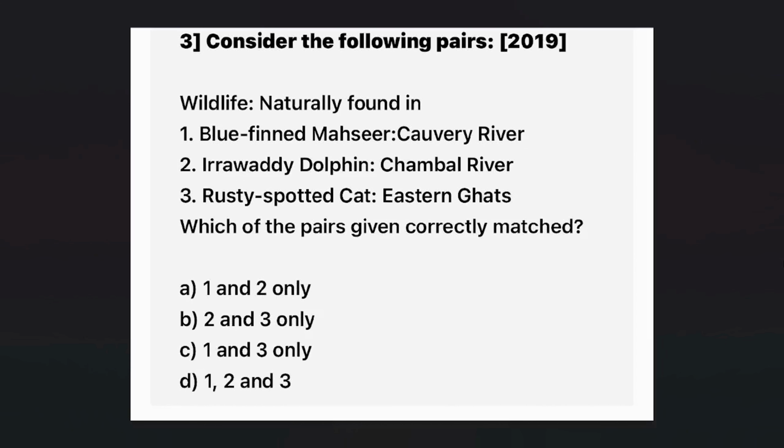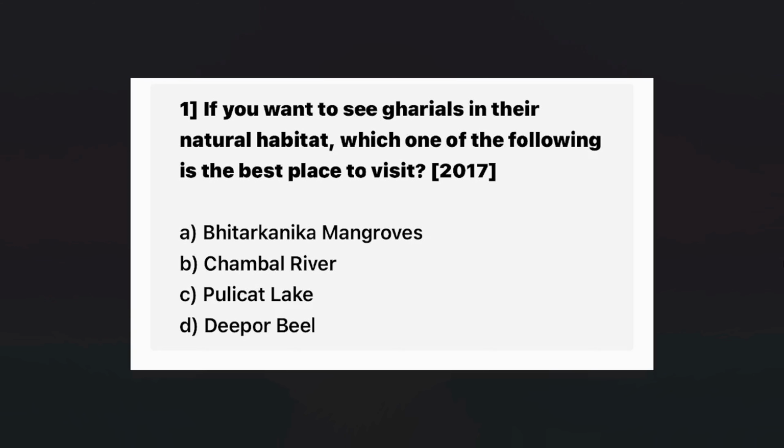Then you can see different wildlife and where you will find them naturally. Bluefinned mahseer, Kaveri River; Irrawaddy dolphin, Chambal River; rusty spotted cat, Eastern Ghats. So which of the statements are correctly matched? Basic dolphins, we will also discuss dolphins today, like which type of dolphins are available at what place. Mahseer is very famous in the Kaveri region actually, and there is a statement on the cat also here. So we are supposed to know habitats here, which animal is available where.